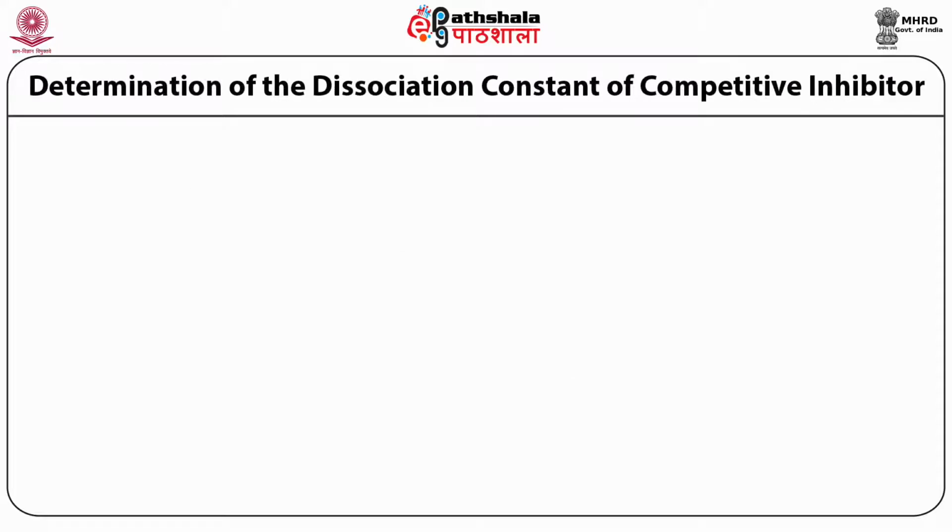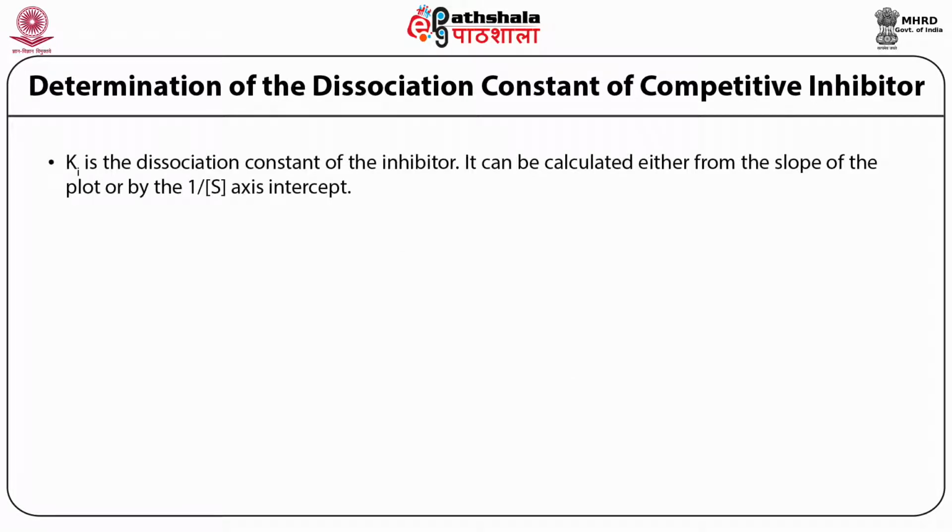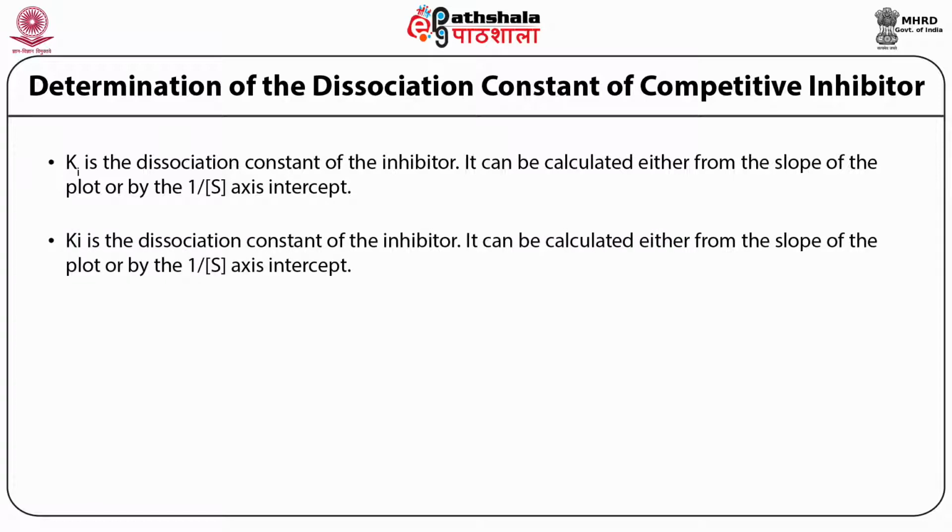Based on the Michaelis-Menten equation and the Lineweaver equation for the competitive inhibitor, we can also determine the dissociation constant for the inhibitor. The Km apparent, which is the Km in the presence of competitive inhibitor, can be determined by seeing the value on the 1 by S axis, that is the x-axis of the Lineweaver plot, and the reciprocal of that value is the Km apparent.